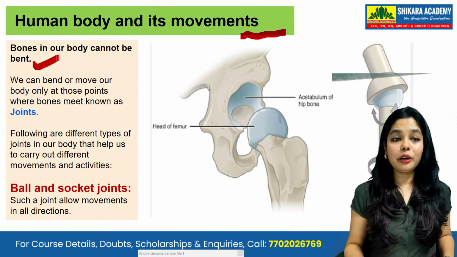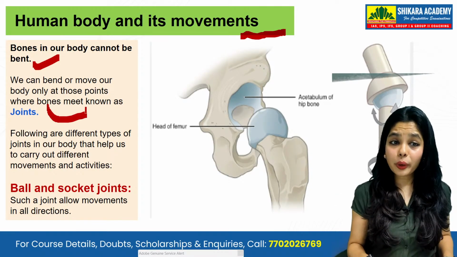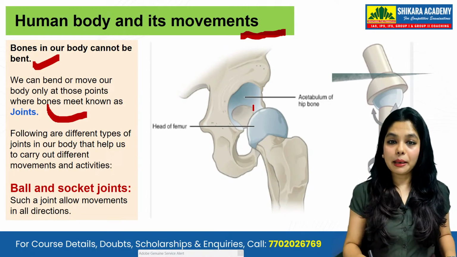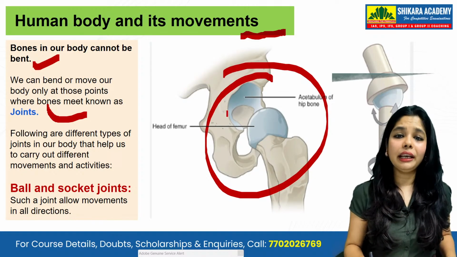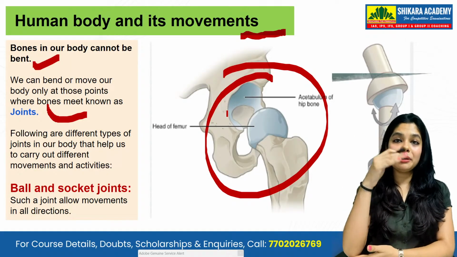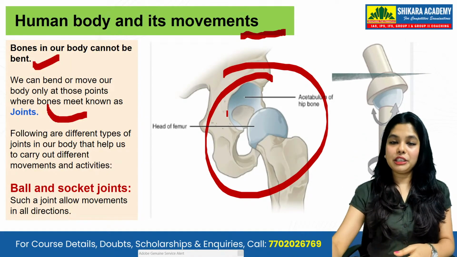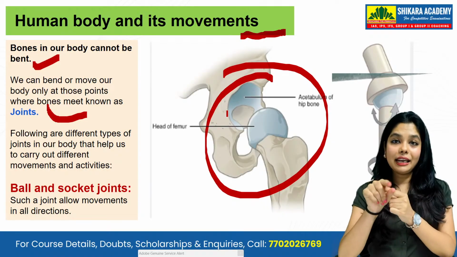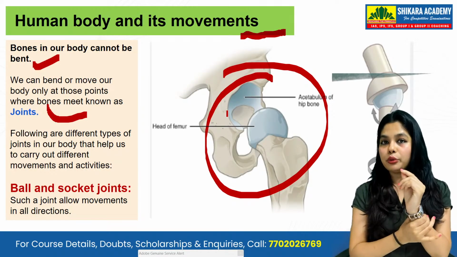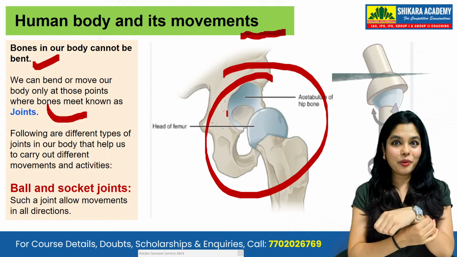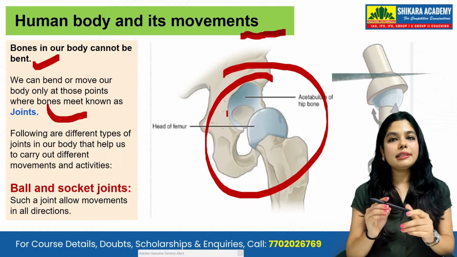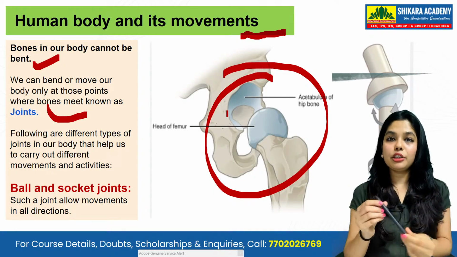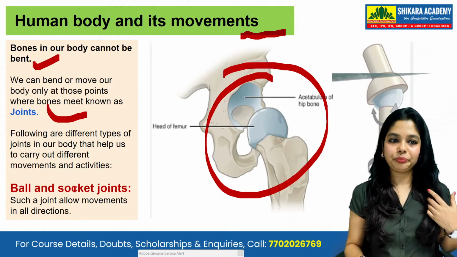Then come your joints. Joints play a very important role here. Joints are what actually help you in movement. Be it your hand, we have a joint over here and a joint over here, and that is why it is moving, correct? So bones in themselves are not going to bend, but the joints are going to bend.